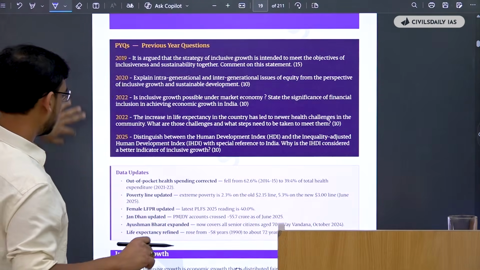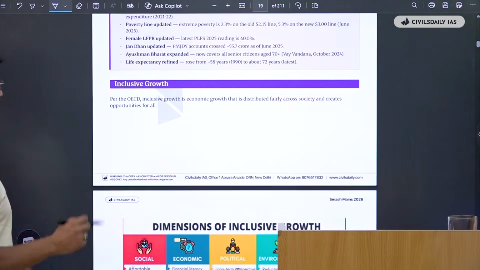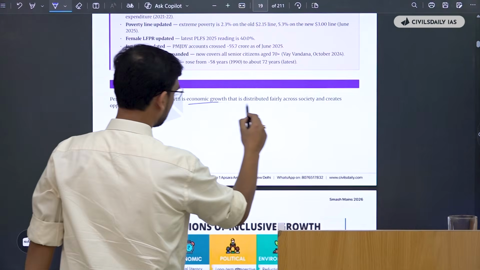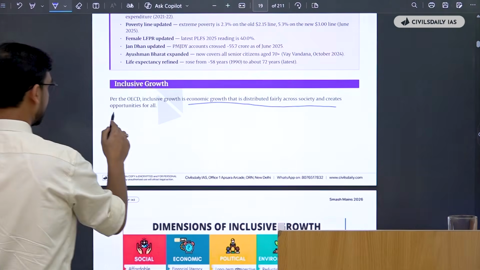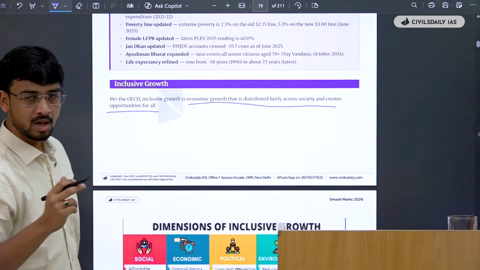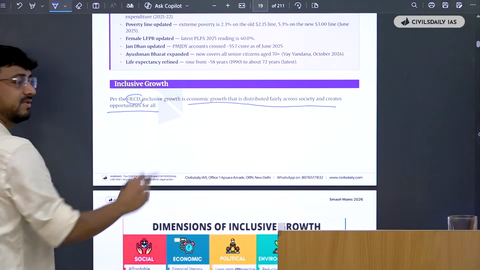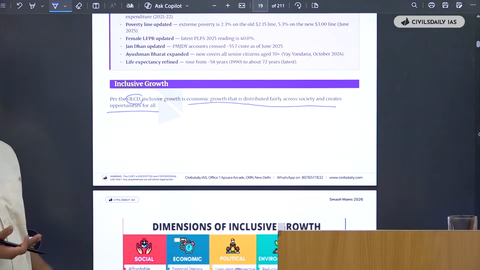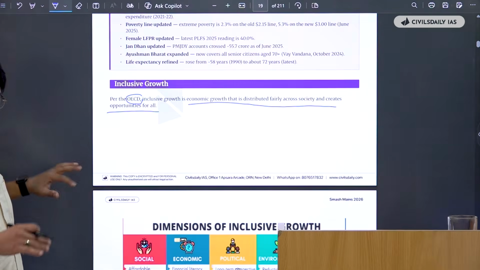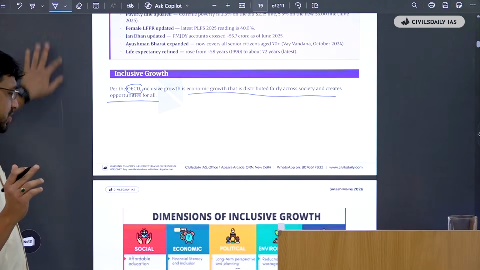See, again, the PYQs, they have given the data. They tell what is inclusive growth. It is the economic growth that is distributed fairly across the society and creates opportunities for all. It is a comprehensive definition of the organization that is given on the topic in FN itself. We'll just rote learn this and reproduce it in the examination.